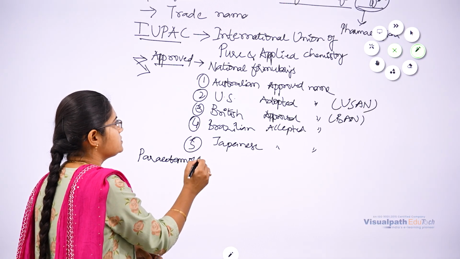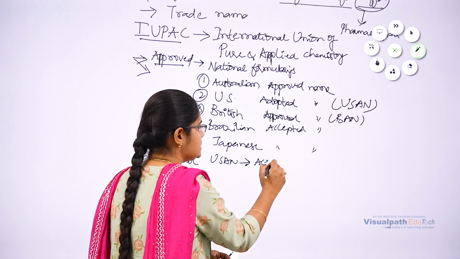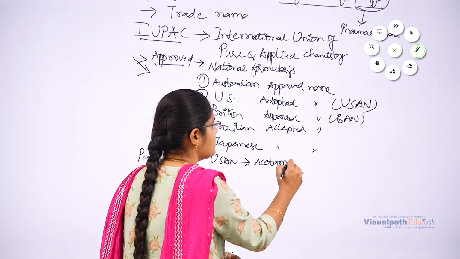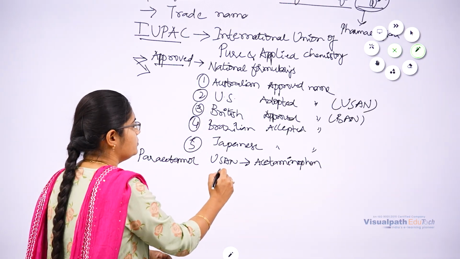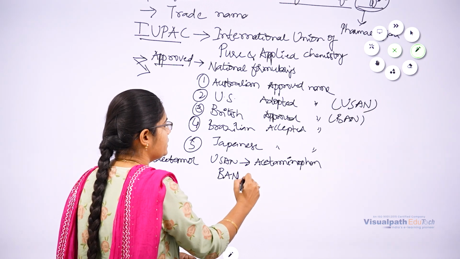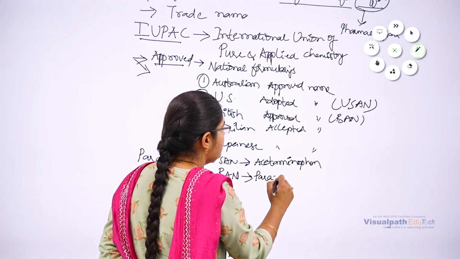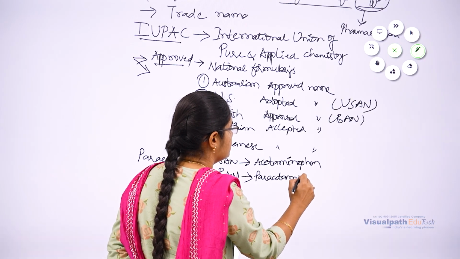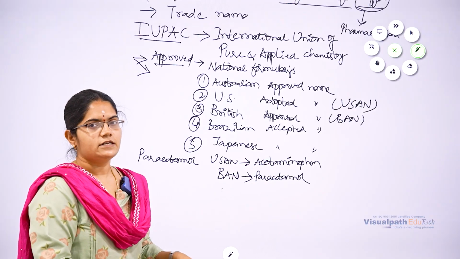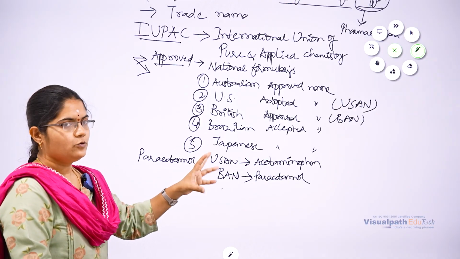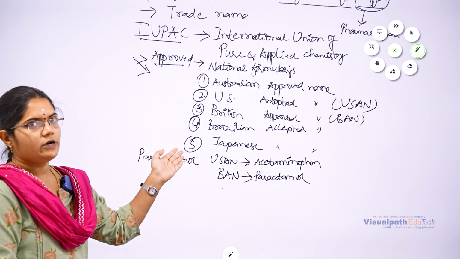Example, for the drug paracetamol, according to USAN, the generic name is acetaminophen. And according to British approved name, it is named paracetamol. So according to BAN, it is named as paracetamol. According to USAN, it is termed as acetaminophen. So the same drug will have two different generic names or common names. So these are considered as approved names.